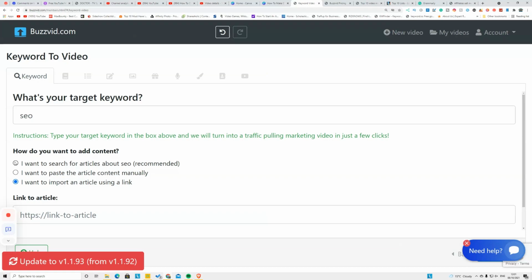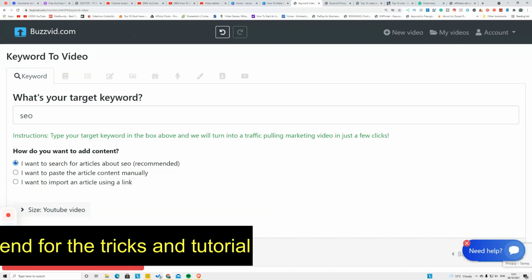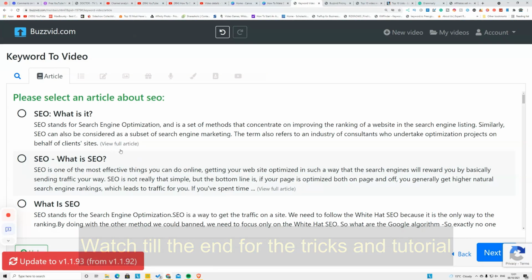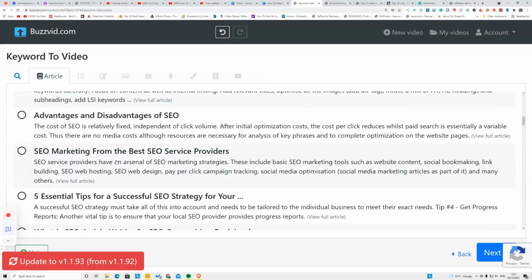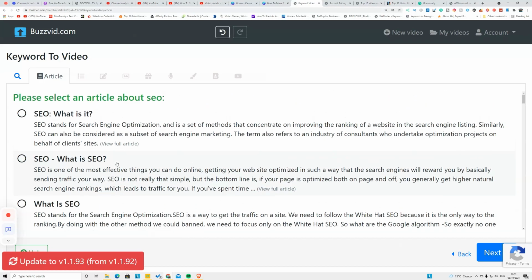But this one, I want to go with the first option, called I want to search for articles about SEO. Click that and then click next. And you can see these are the SEO articles. This website is pulling from Google. There are lots of articles. For the short term it is all right, because this article is written by someone else. You will get copyright claims and issues in the future, but you can promote affiliate offers for the short term. So here, what you have to do is click any article.